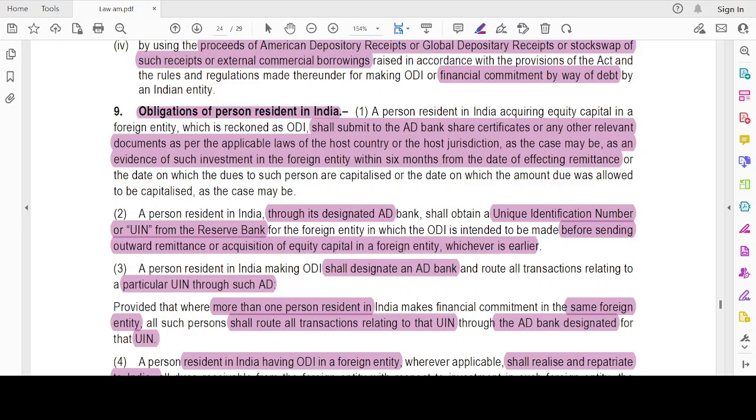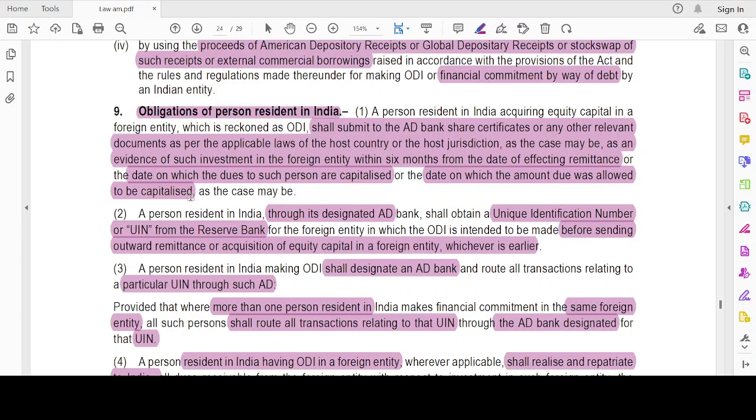Then he should submit to the AD bank the share certificates, or any other relevant documents as per the applicable laws, to be the evidence for such investment within 6 months from the date of effecting the remittance. Six months from the date of effecting the remittance, I have paid. From that, in 6 months, I have to submit the share certificate, or from the date on which the dues to such person are capitalized, or the date on which the amount due was allowed to be capitalized, as the case may be. See, within 6 months from either of the 3 dates: effecting the remittance, or the date the dues of such person are capitalized, or on which it is due to be capitalized.